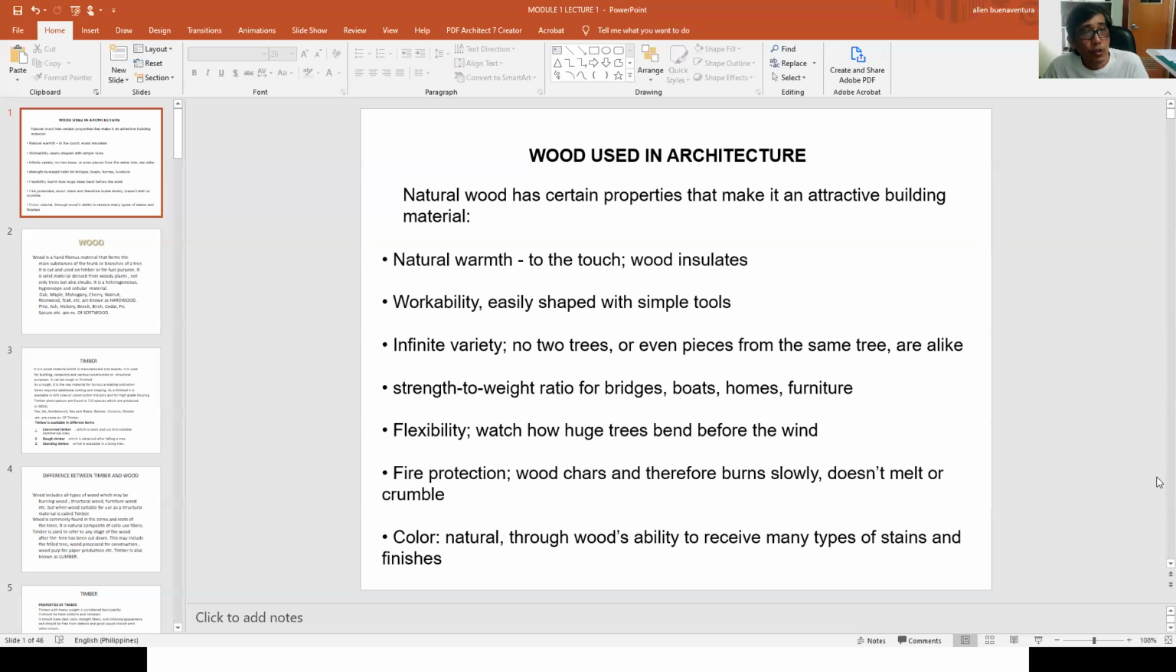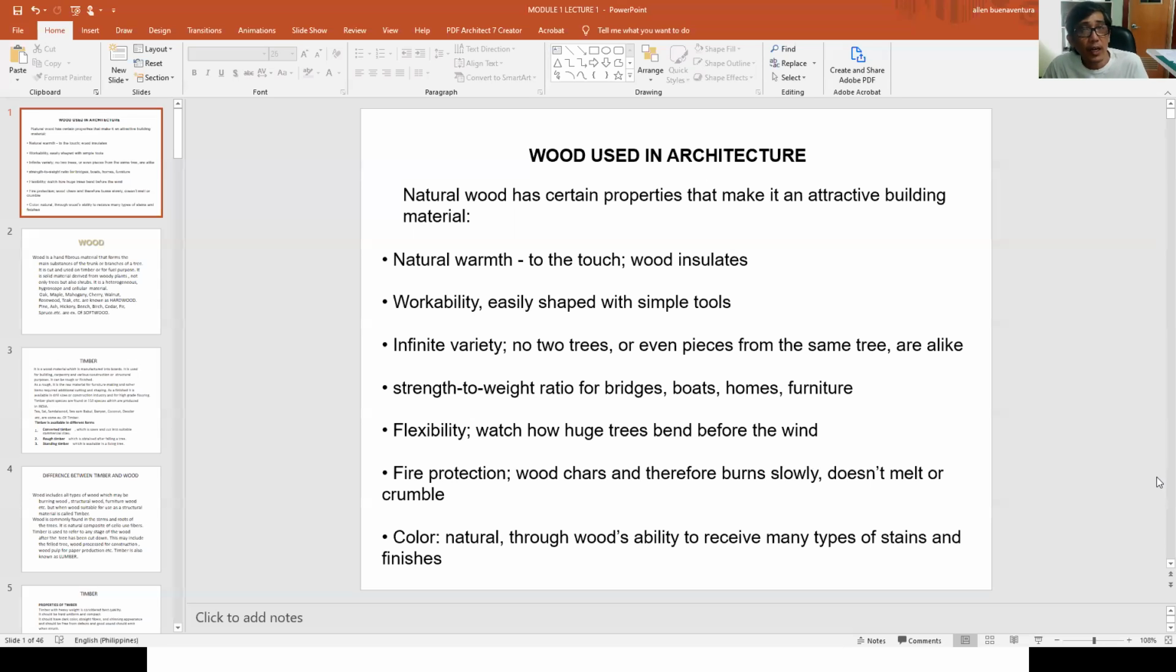Trees are also used for building bridges, homes. It can be used for furnitures. It can be used for creating components of the building, like doors and windows, ceiling, floors. So as you can see, wood is a material that was used even during the primitive time, even during the prehistoric time. It is a number one material that they use because you can easily work on the material.